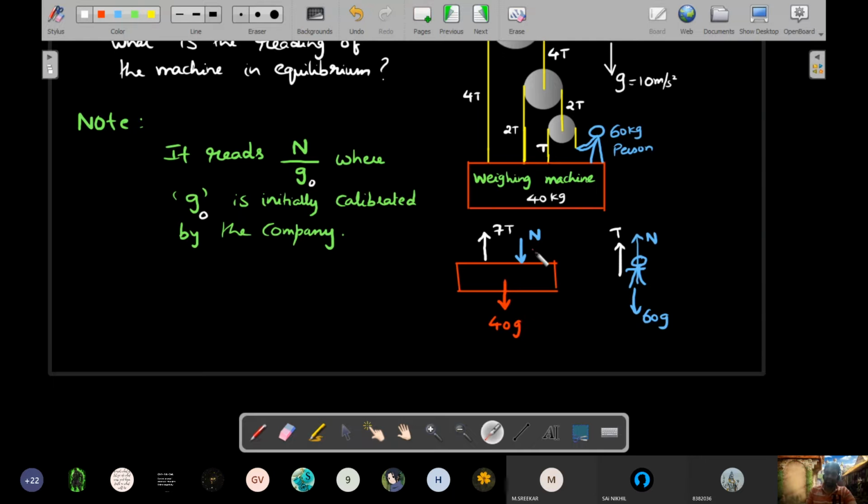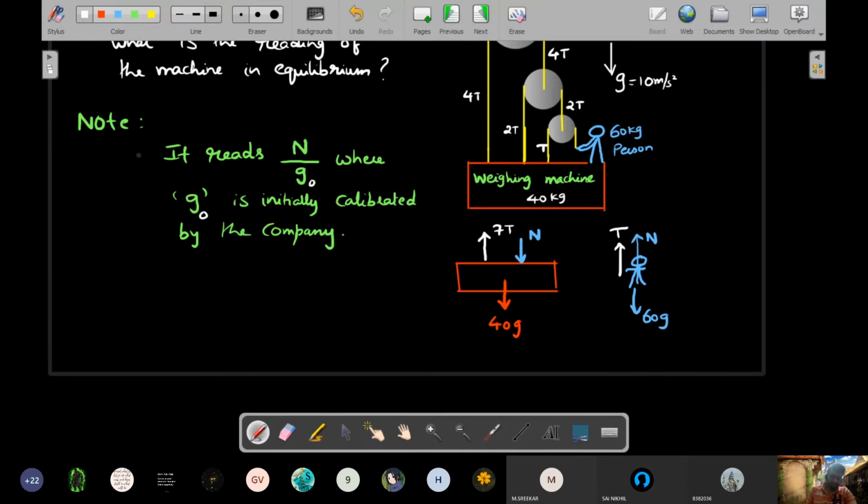So you could clearly see what mistake you would have made if I wrote N is equal to 60g. N is not 60g. So it should be a good habit on your part to write N first and then manipulate. If this tension was not there, then N is equal to mg you could have written. So don't do that at the start of the question. I think you should be able to solve the two equations, two unknowns.